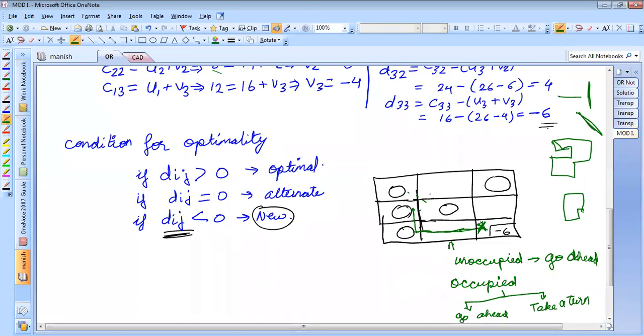Okay. Then this cell is also occupied cell. So at this cell, I can go ahead or I can take a turn. Let us say that I am taking a turn. So let me just draw a rough line here. So if I'm taking this turn, at this cell, this is also an occupied cell. I can go ahead or I can take a turn. So let me write the options. This is one option, this is one option, and this is one option. Correct? Any doubts up to this point?